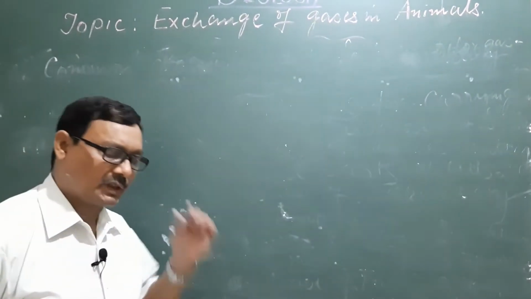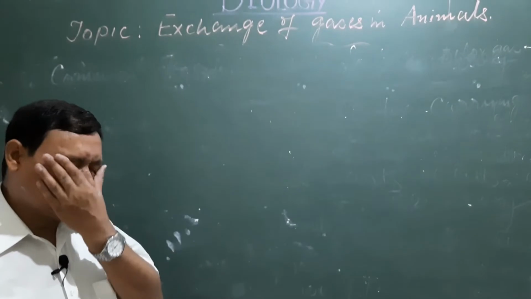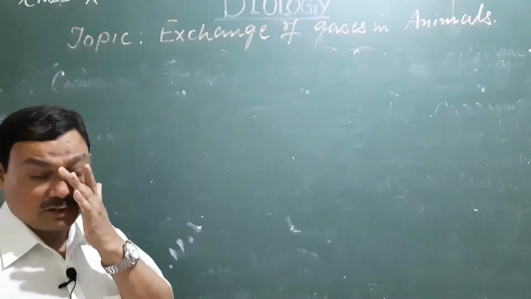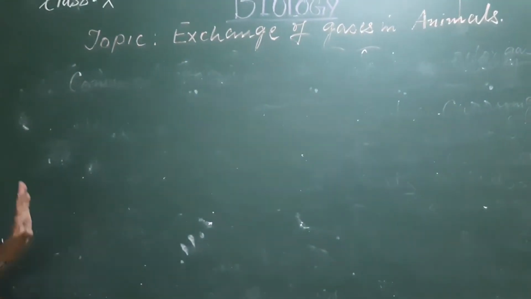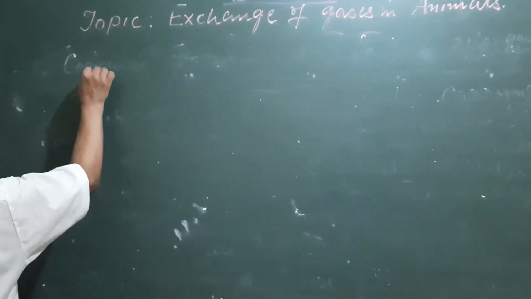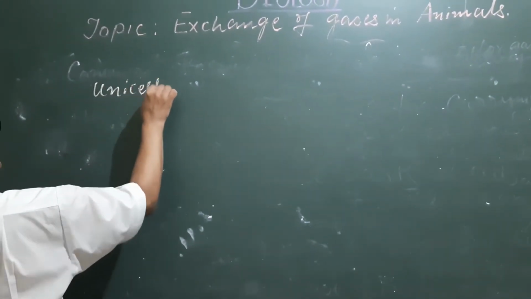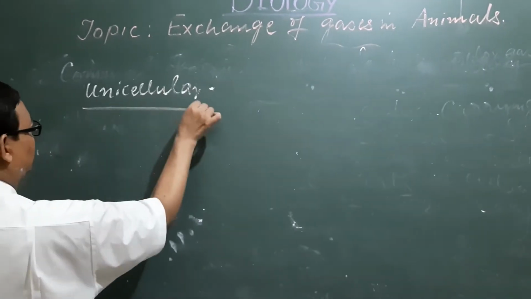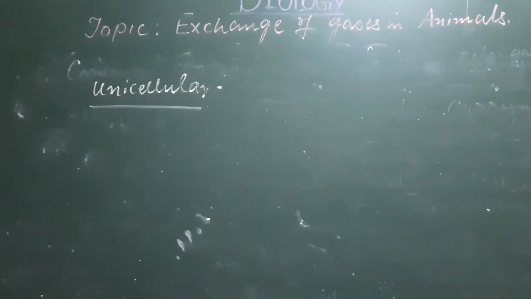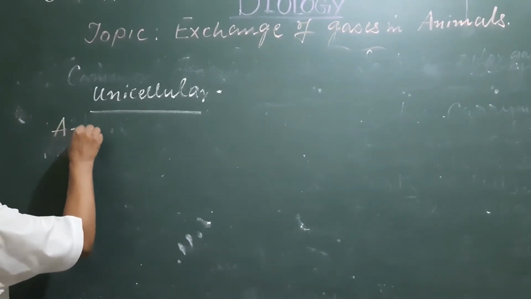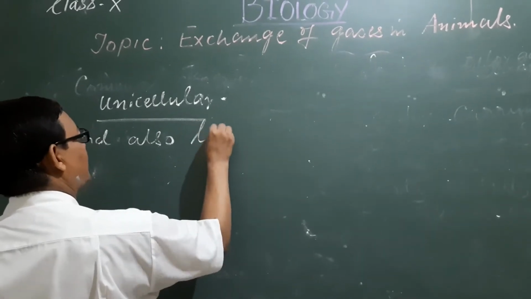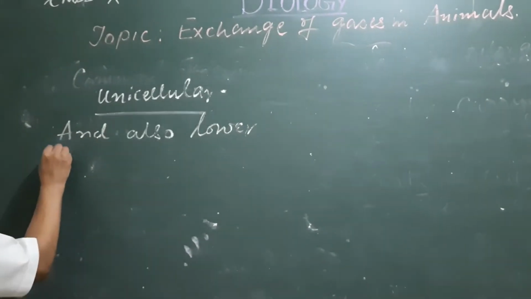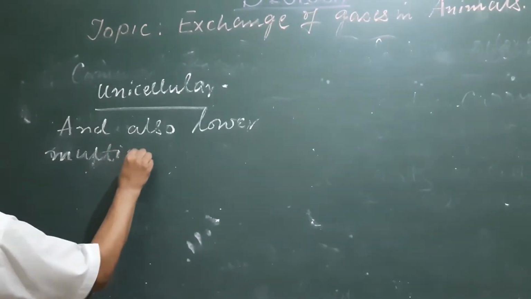If we study the respiratory organs and how the exchange of gases takes place through those organs, then first we may categorize the organisms as unicellular and also lower multicellular.